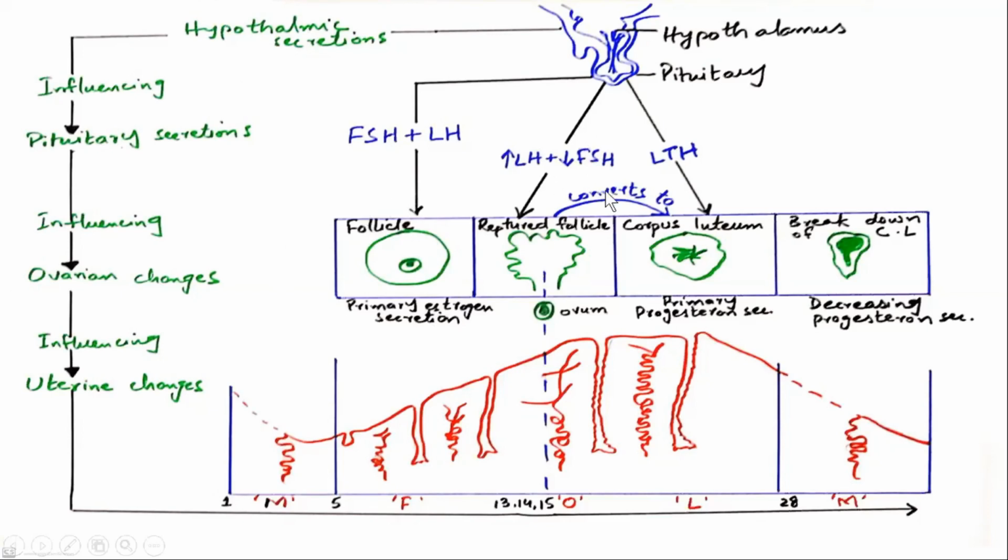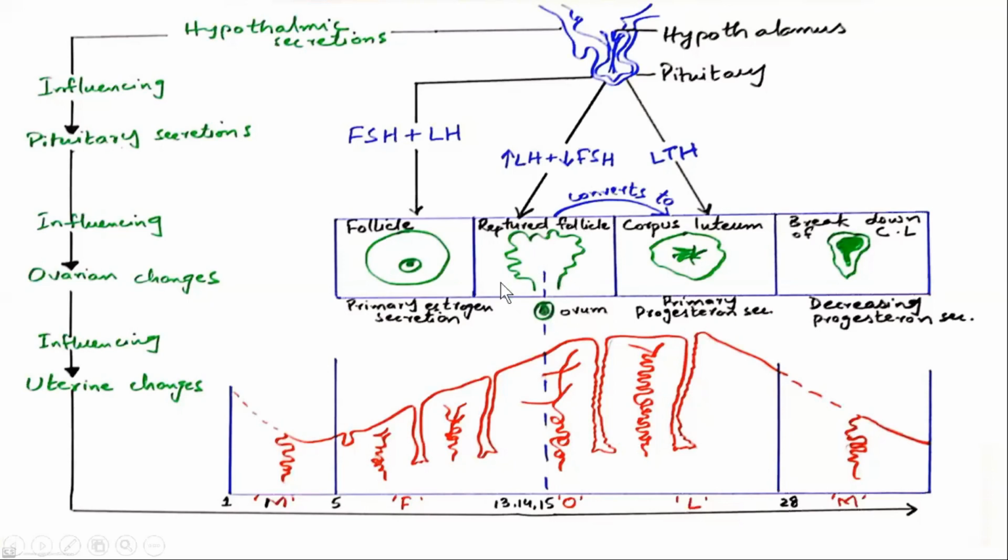So the pituitary will decrease FSH and increase LH, so that this follicle ruptures and this ovum is released from that follicle, right? Ovum is released, and here you can see during the ovulation phase, the days are 13, 14, 15, which means this phase is very short, only 3 days. It depends on only 3 days when the ovum is released from the follicle.